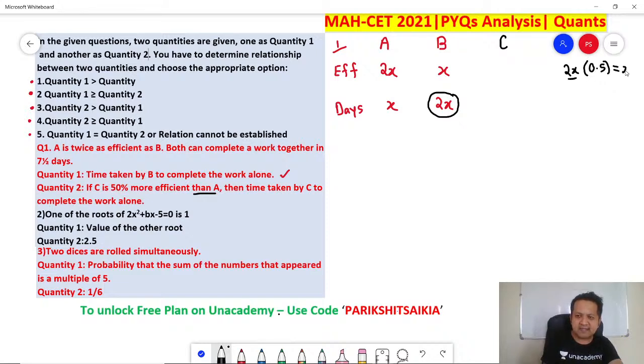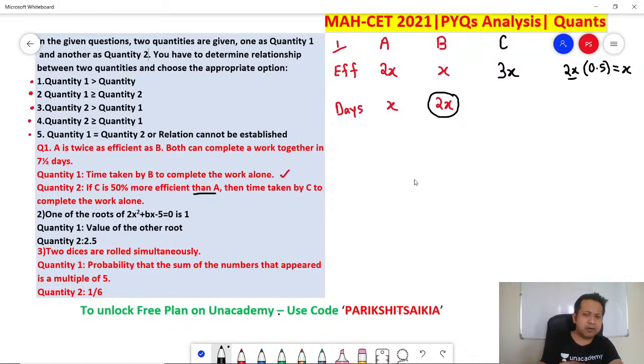So can I say C is x times more efficient than A? It means C's value will be 3x. Will you agree? C's value will be 3x. Then time taken by C to complete the work alone.